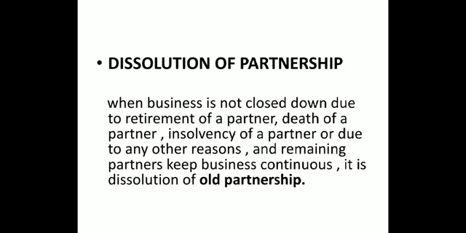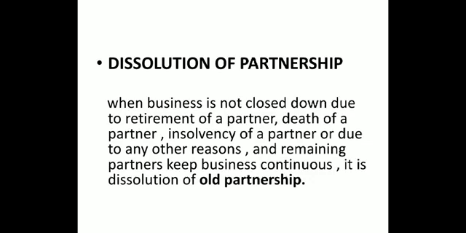So all they are trying to say is that when the business is not closed down due to retirement of a partner, death of a partner, insolvency of a partner, or any other reason, the remaining partners will continue the business, and that is the dissolution of old partnership.